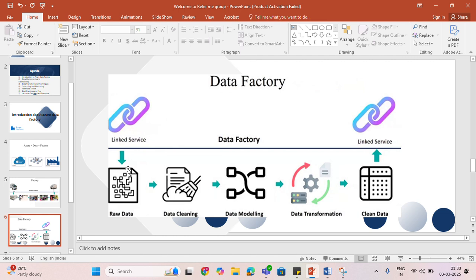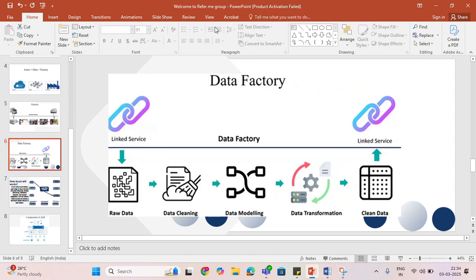From linked services, we'll get raw data. After getting raw data, we will clean that. After cleaning, we are doing data modeling. After data modeling, we will do data transformation. After data transformation, we'll clean the data. After that, again it will go to linked service. After linked service, it will go to Power BI. It's completely ETL: extract, load, and transformation.